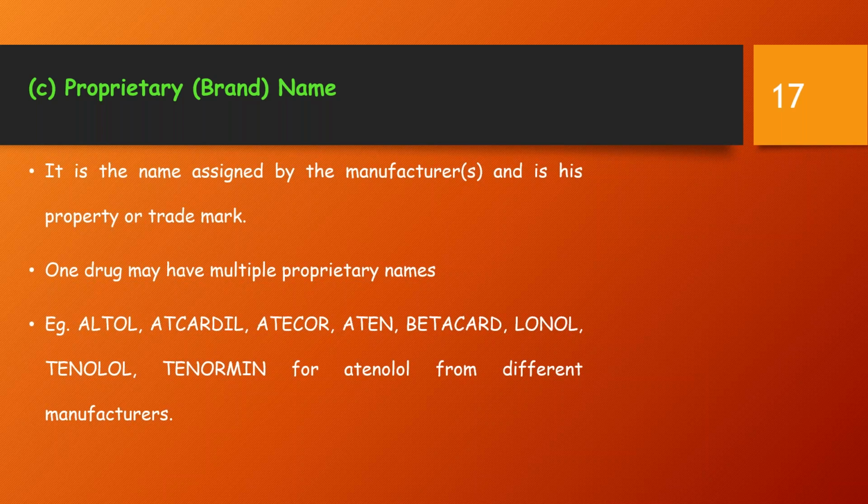For example, Altol, Atcardil, Atcor, Aten, Betacard, Lonol, Tenolol, and Tenormin are for atenolol from different manufacturers. Though the chemical composition of the drug remains the same, the brand name is provided by the manufacturer.